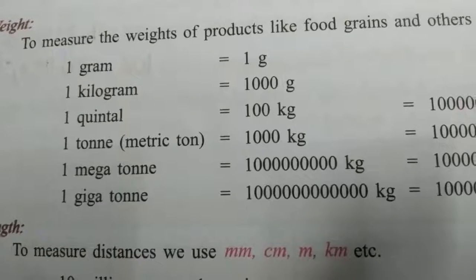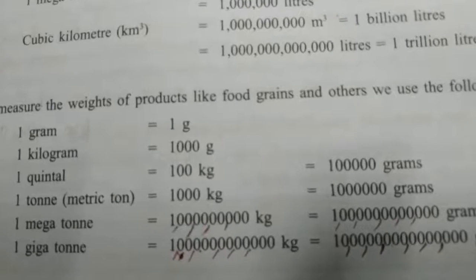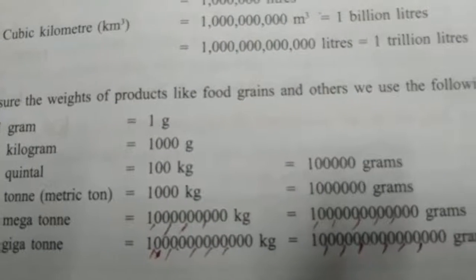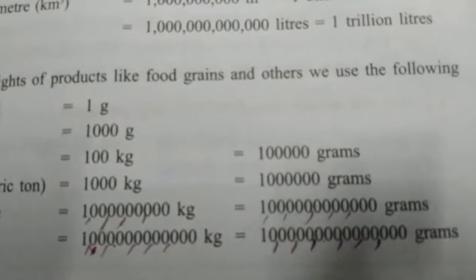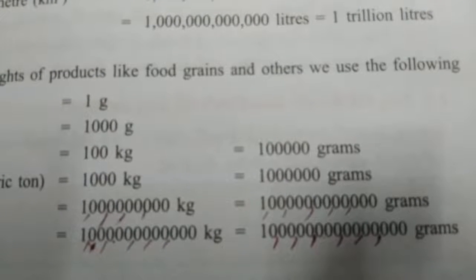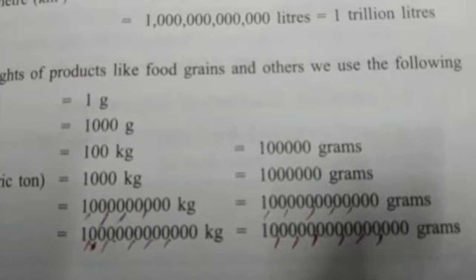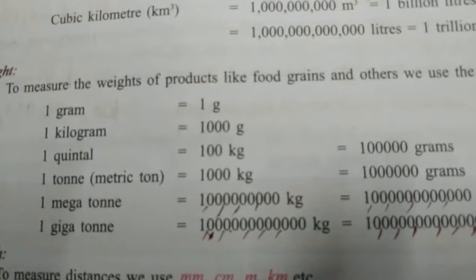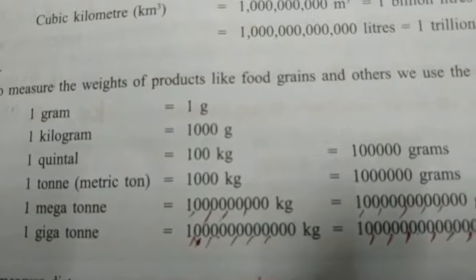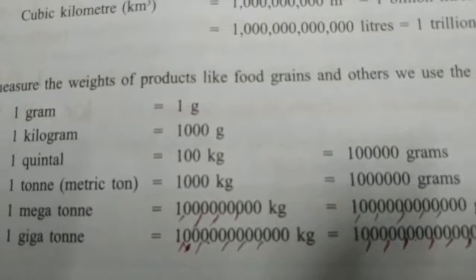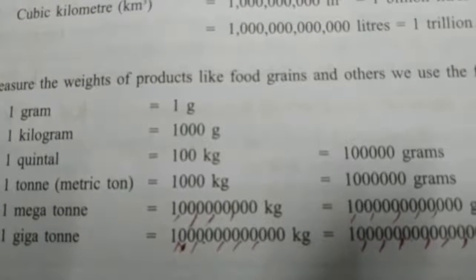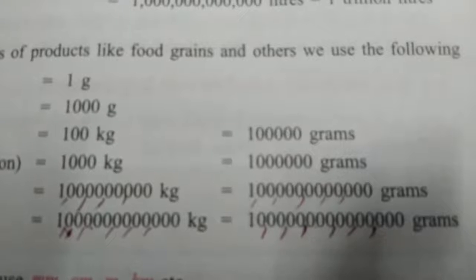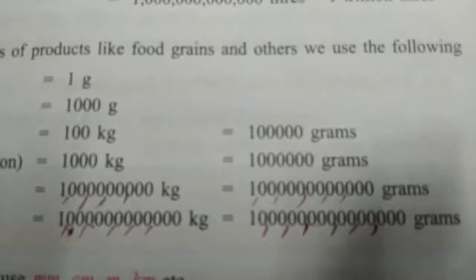1 megaton is equal to 100 crores kgs. Converted into grams, that is equal to 1 lakh crores grams. 1 gigaton is equal to 1 lakh crores kgs. That is equal to, in grams, 10 lakhs crores grams.